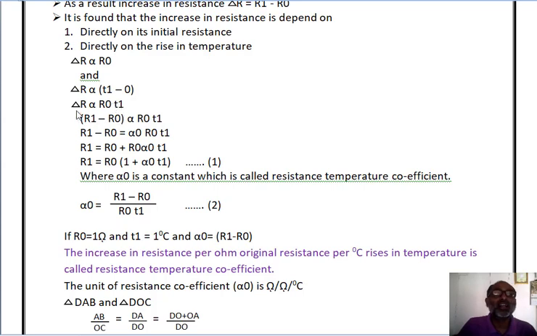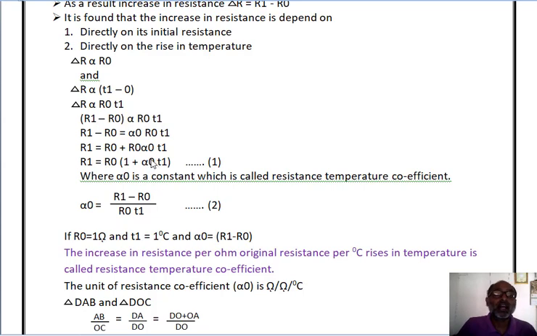Just put the value of delta R in this equation. R1 minus R0 is directly proportional to R0 T1. So we can write R1 is equal to R0 plus R0 alpha 0 T1. Now take R0 as common, so our equation becomes R1 is equal to R0 times (1 plus alpha 0 T1). That is equation number 1. So by using this equation we can find out the value of the resistance R1 at temperature T1 if we know the value of the initial resistance.